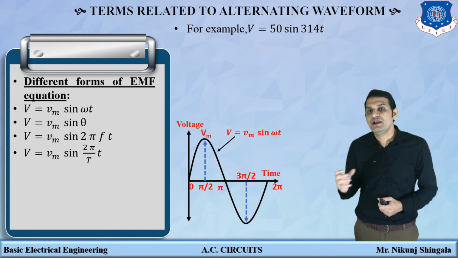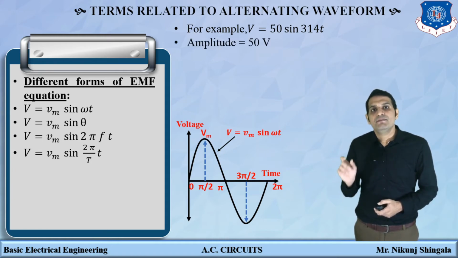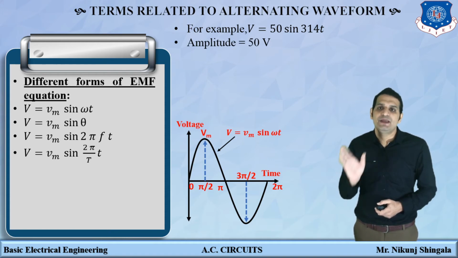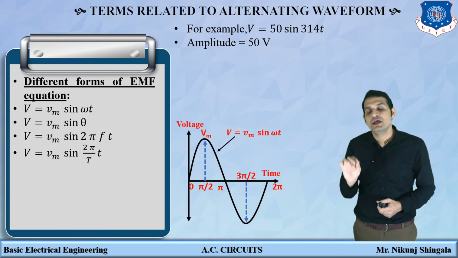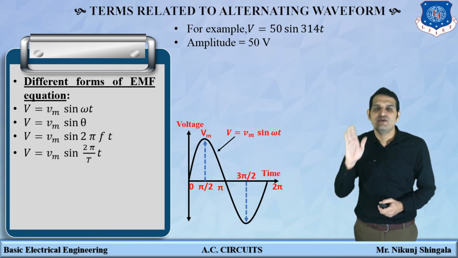Now as we already discussed, the coefficient of sine of angle is nothing but the amplitude. So here we can see Vm or amplitude is 50 volt. In this example you have been asked to determine amplitude and frequency. So amplitude is 50 volt.